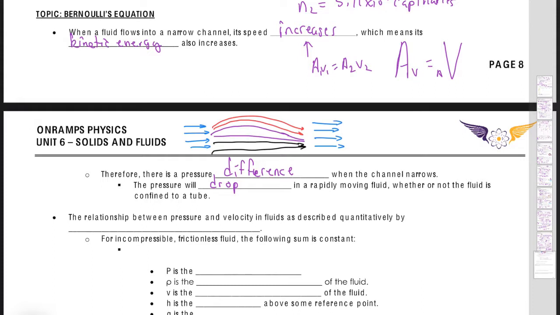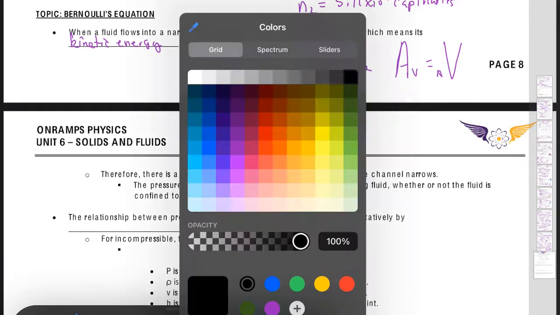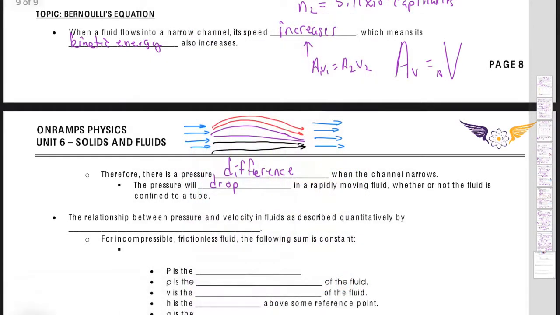So what does that mean? Again, here's my wing, right? Color my wing in here purple. So this is my wing, right? What happens is the air on top moves faster, because again, it has to meet up with the air on the bottom at the end. It has more to travel, and for that to happen, the air on top has to move faster where the air on the bottom moves slower, right?